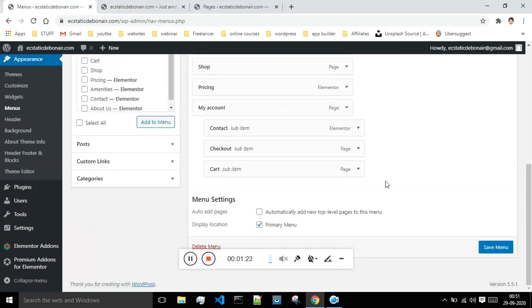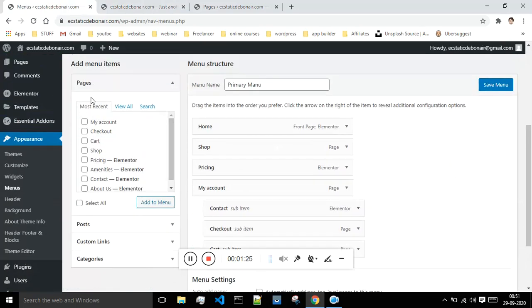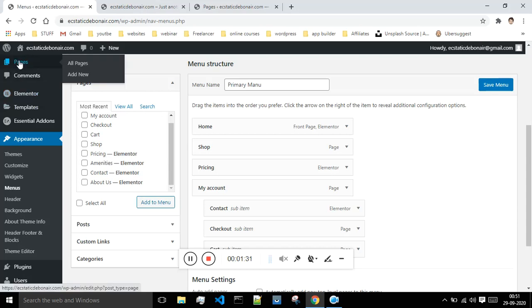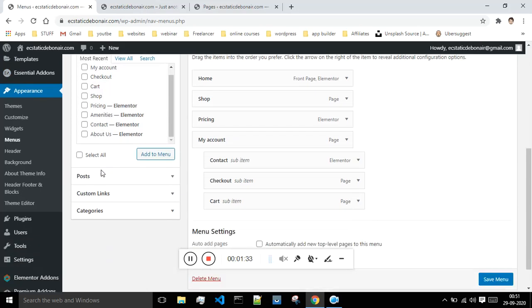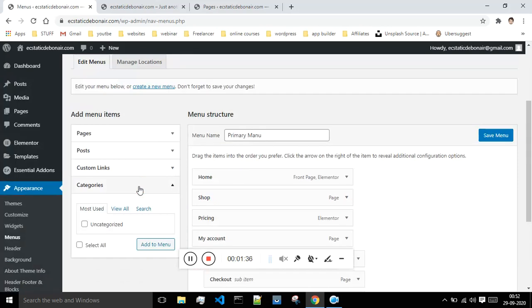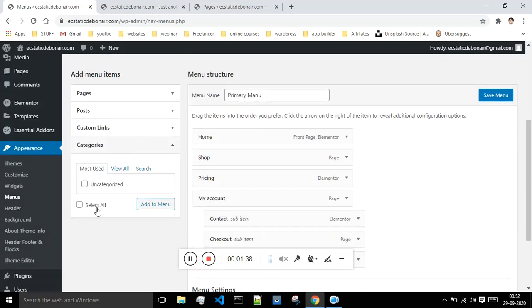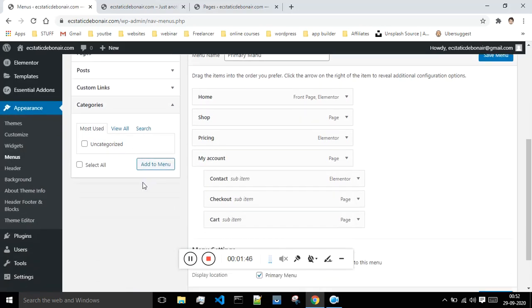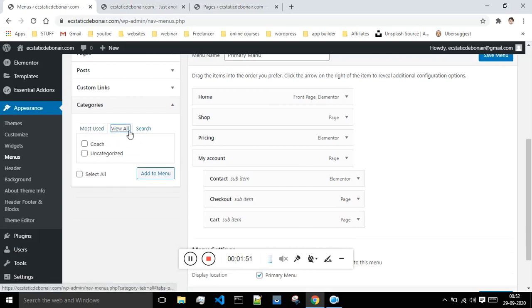If suppose I want to add a few more options over here, like these are my pages. Okay, so all the pages that are created under this pages tab are present over here. Now if suppose I want to add something like category, I can add category also. Sometimes we happen to throw the post according to the categories, so I can add the category over here. In order to do that, first of all I have to create one category, and after that only I can add it. But as of now I am having this coach and the earn category option.